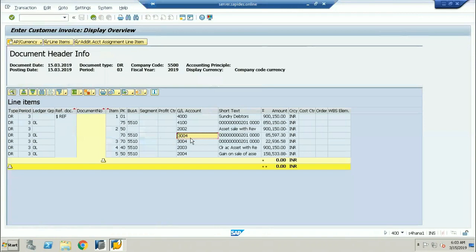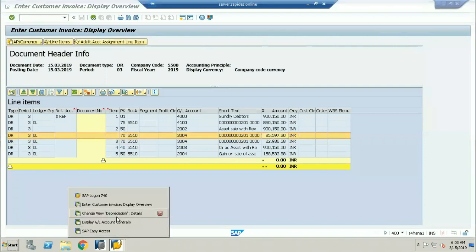This is the accumulated depreciation account for the complete asset retirement. This is the yearly amount, and here you can see the accumulated depreciation for the current three periods, that is January, February, and March. This is completely yearly. 85.597 is going to be called the yearly amount.